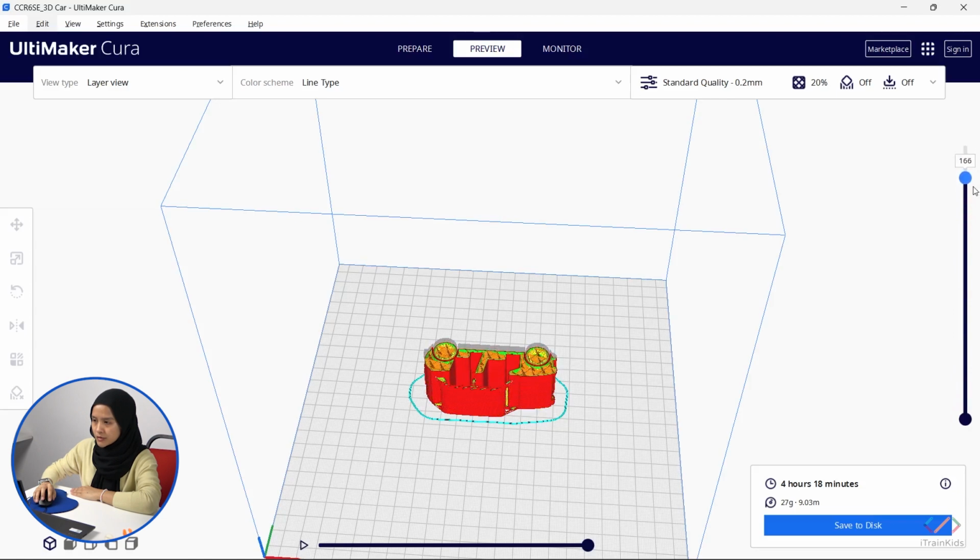Let's say you want to take a look on slice 164. You can click on the play button here, and then it will start preview on how it will print out your model later.